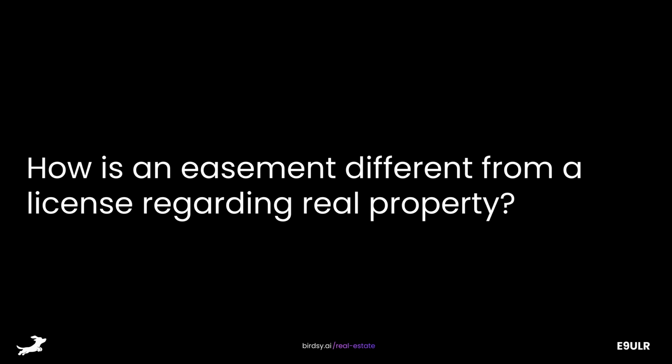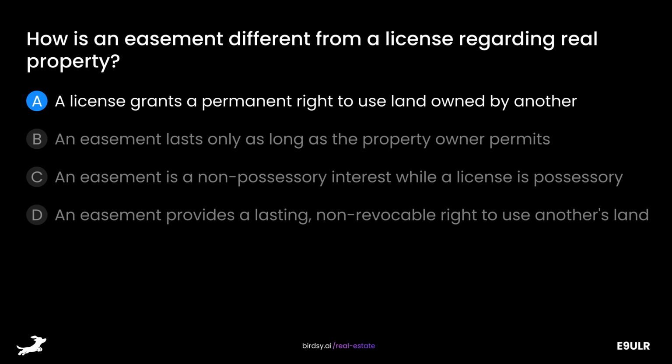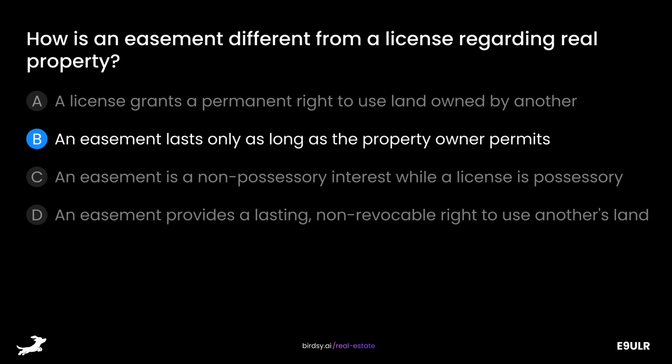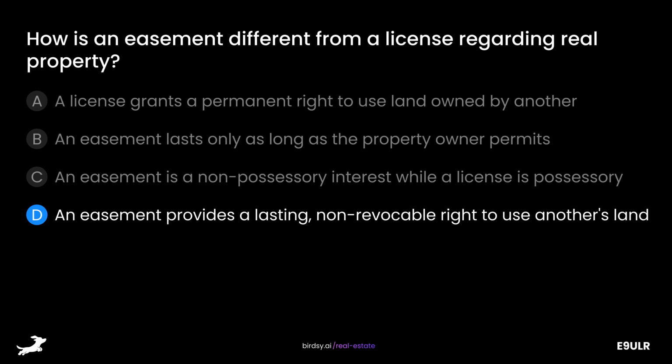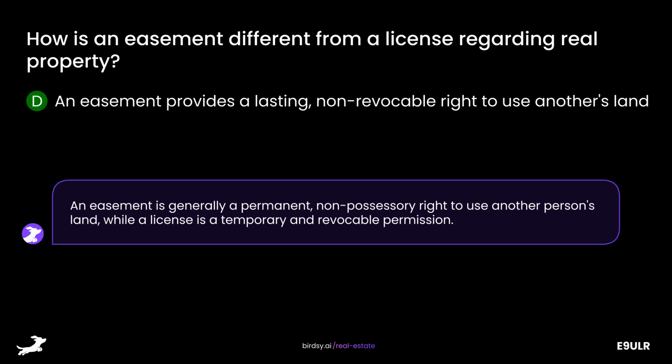How is an easement different from a license regarding real property? Is it A, a license grants a permanent right to use land owned by another? B, an easement lasts only as long as the property owner permits? C, an easement is a non-possessory interest, while a license is possessory? Or D, an easement provides a lasting, non-revocable right to use another's land? The answer is D. An easement provides a lasting, non-revocable right to use another's land. An easement is generally a permanent, non-possessory right to use another person's land, while a license is a temporary and revocable permission.